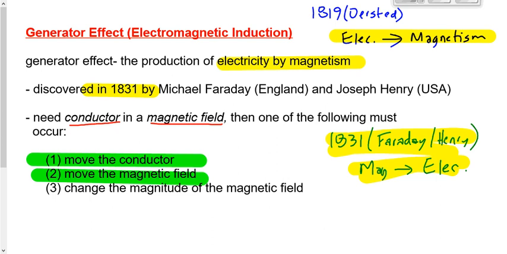That's relative motion. If you have a wire and a magnetic field, it doesn't matter which one's moving, it's the same effect, just like it is with the car beside you moving or you moving. So, you've got a conductor, you've got a magnetic field, you move one of them, and you're going to generate an electric current in the conductor. That's how most of the electricity that we use today is generated. That is on a large scale, not in batteries. It's a different thing in batteries. That's a chemical reaction. But most of the electricity on the grid that comes to our houses through power lines is generated by conductor, magnetic field, move one of them, generate an electric current.